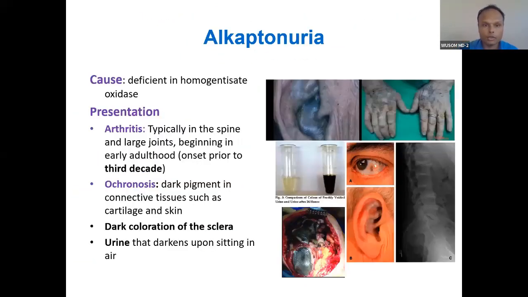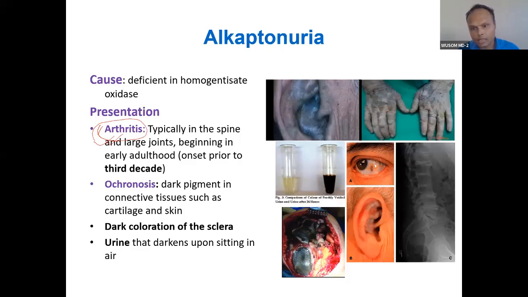This is actually a benign condition. Patients actually live a fairly normal life. The only problem happens in the patient is that they generally come with the complaint of arthritis, and arthritis begins prior to the 3rd decade. So the main presentation is arthritis, and there will be coloring of the skin. The patient can come with coloring of the skin, mainly arthritis.